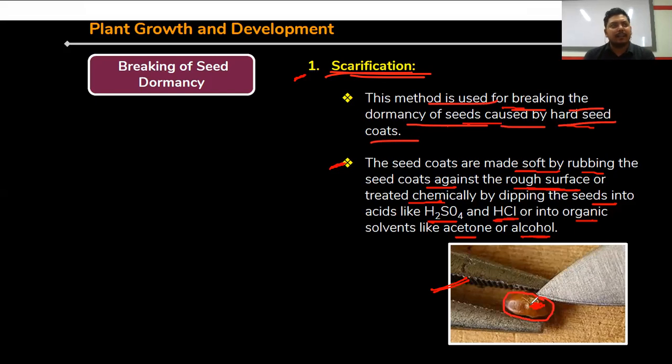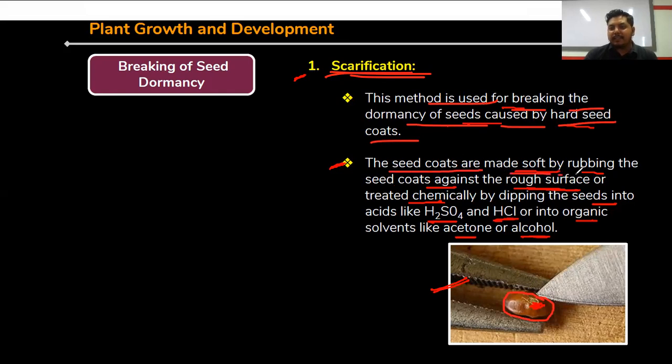Some seeds are containing very hard seed coat, right? So we can artificially with our hands break the seed coat. Then finally, what happens? Embryo is coming out, and embryo is germinated. You can say cotyledon or new plant is developed, right? So scarification is the process through which the seed coat is breaking down artificially, right?